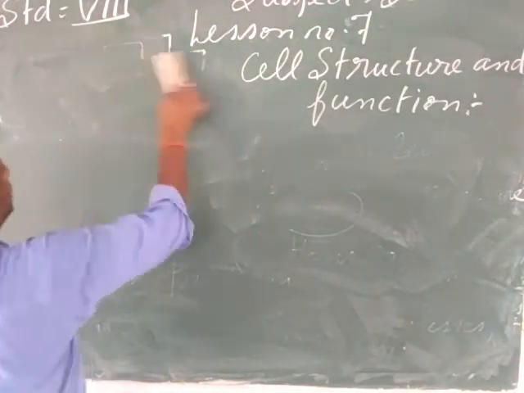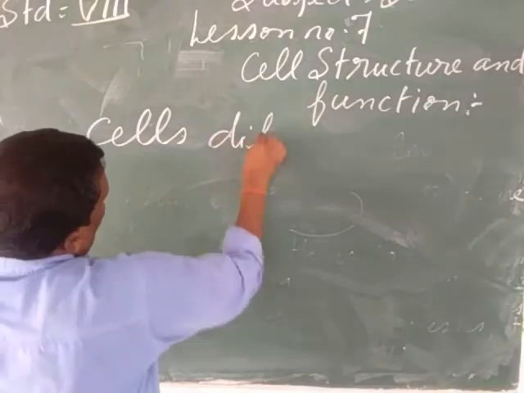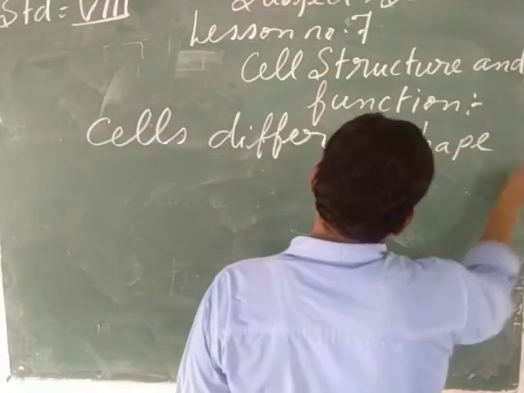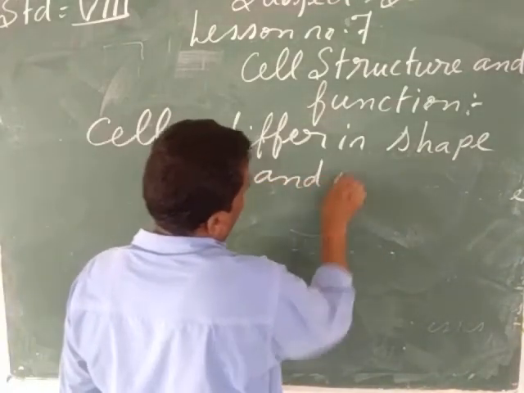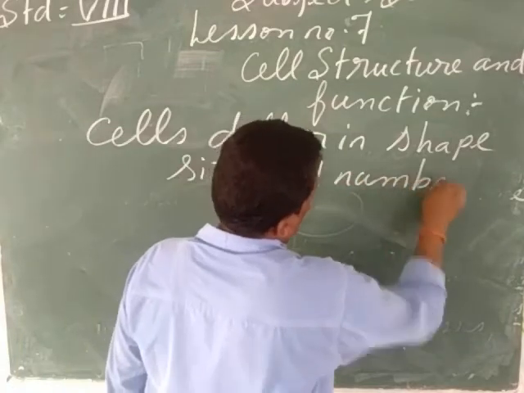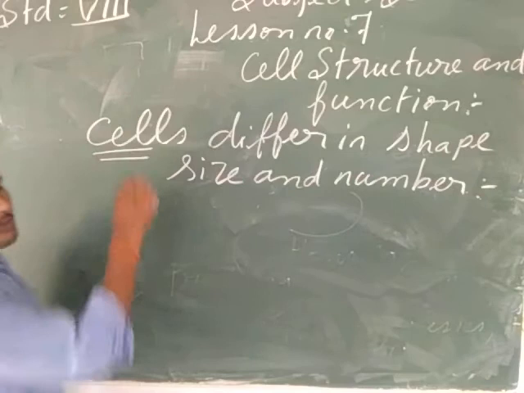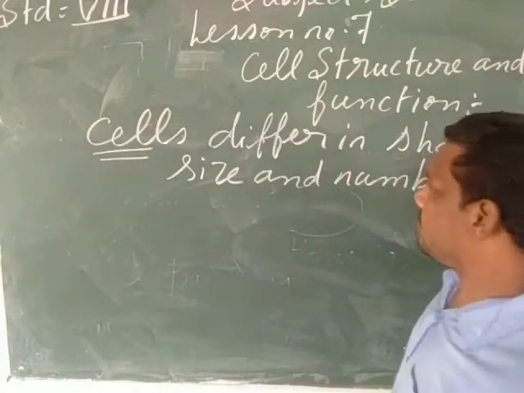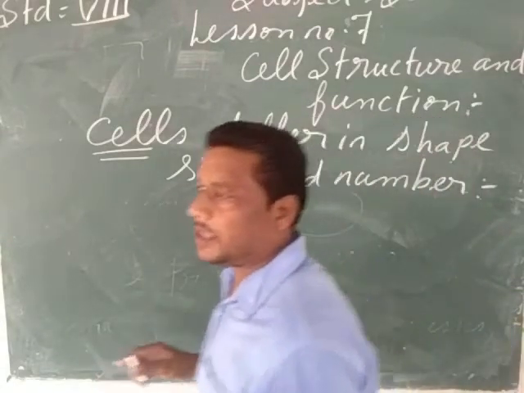We are going to say something about the cell. Cells differ in shape, size and number. My child, all the cells we are talking about are different from one another in their shape, in their size and in their number.